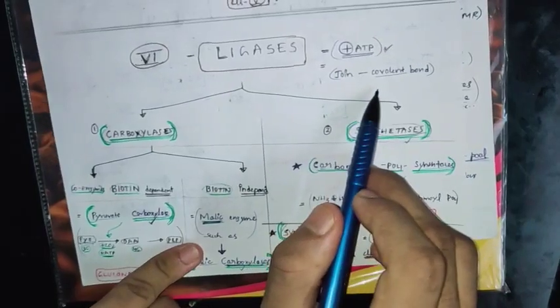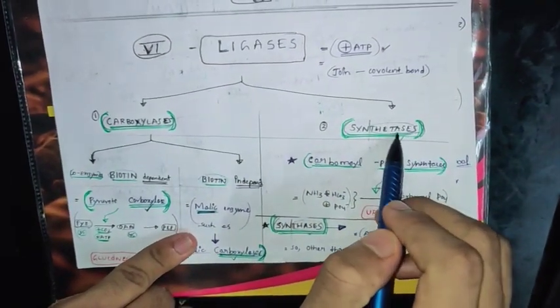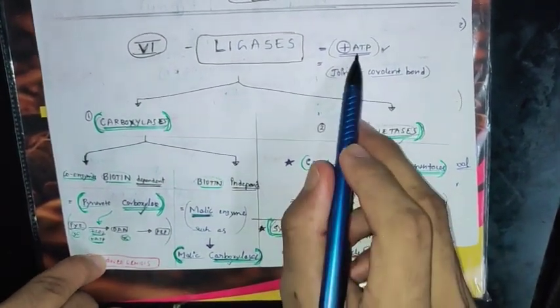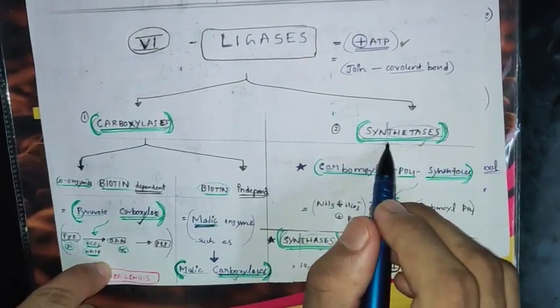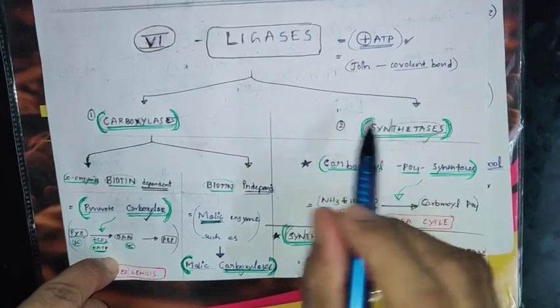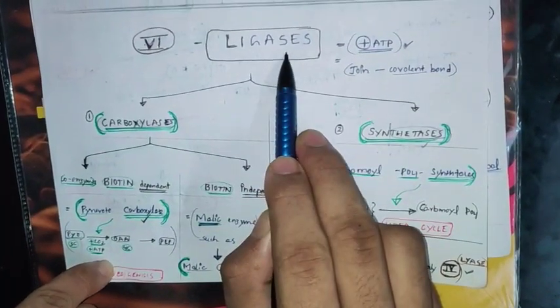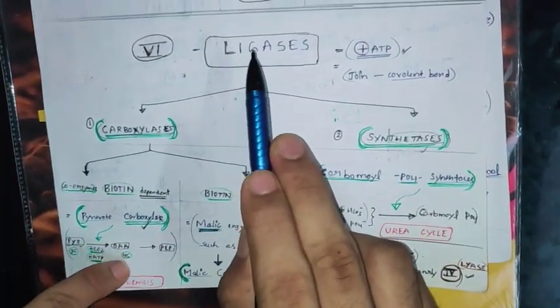That reaction is synthetase, because in that reaction ATP is used. That is the reason we call it glutamine synthetase. Synthetase comes under the 6th class, ligase, not the 1st class, oxidoreductase.